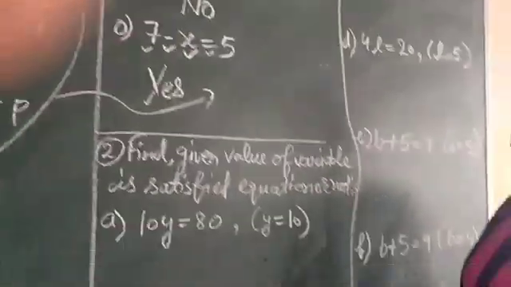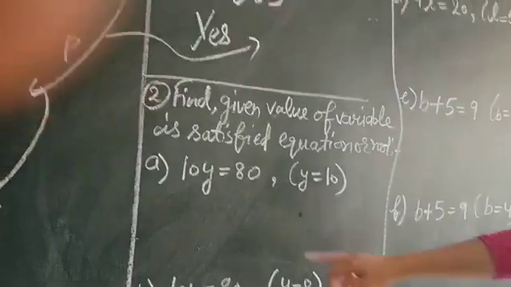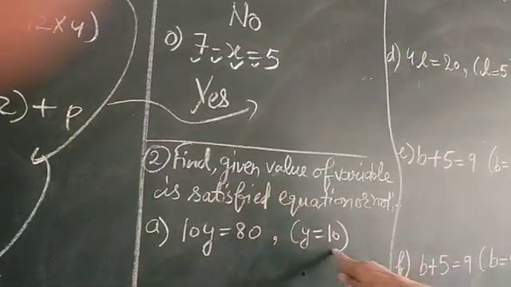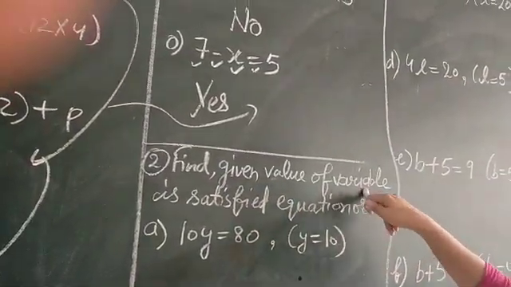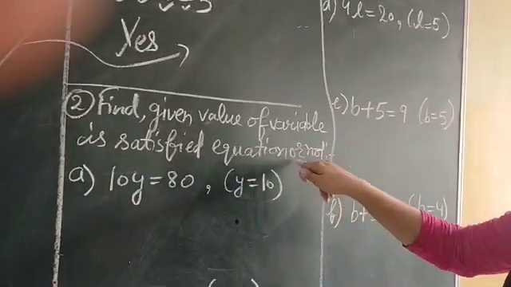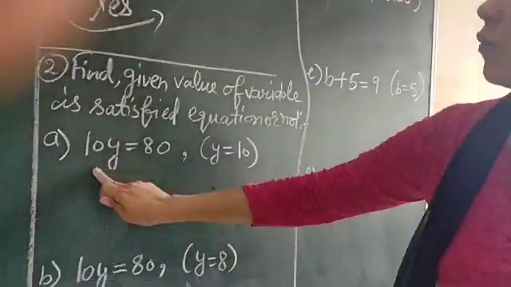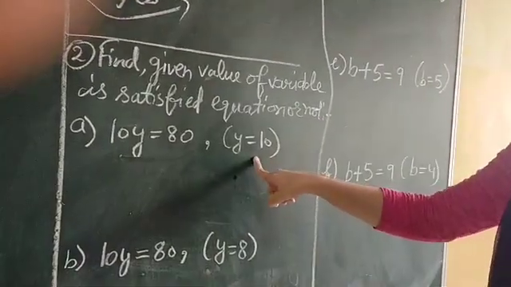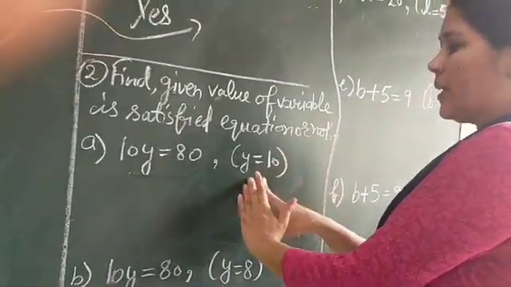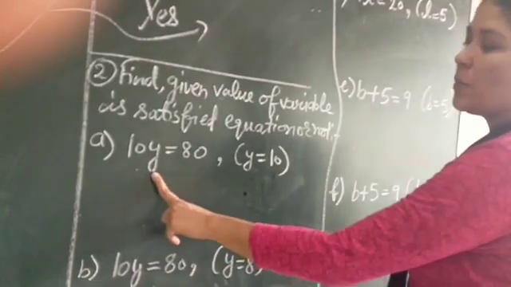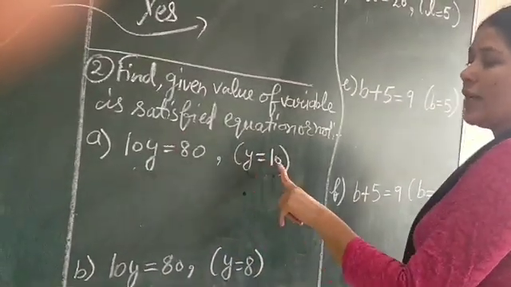Now class, come to the main question, that is the second question. Find whether the given value of the variable satisfies the equation or not. This is the equation and the value of the variable is given. It means there is the variable y and the value of y is 10.